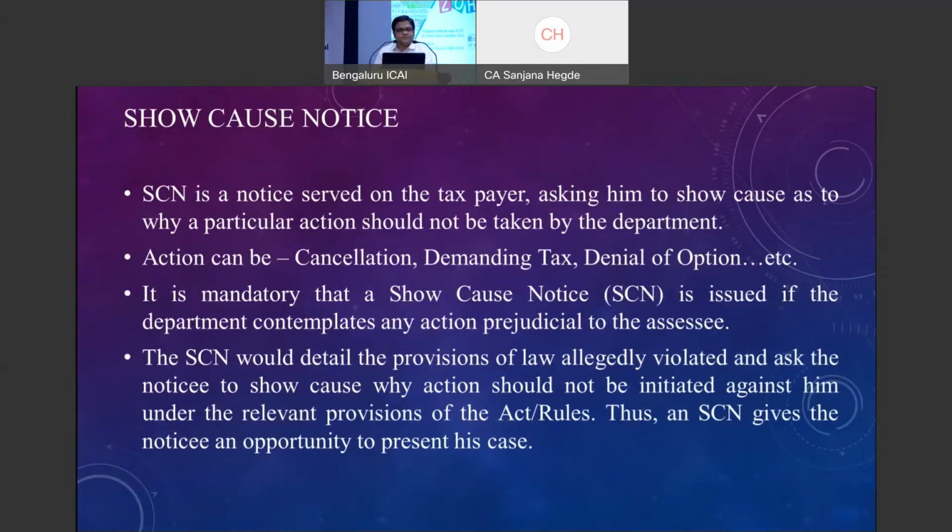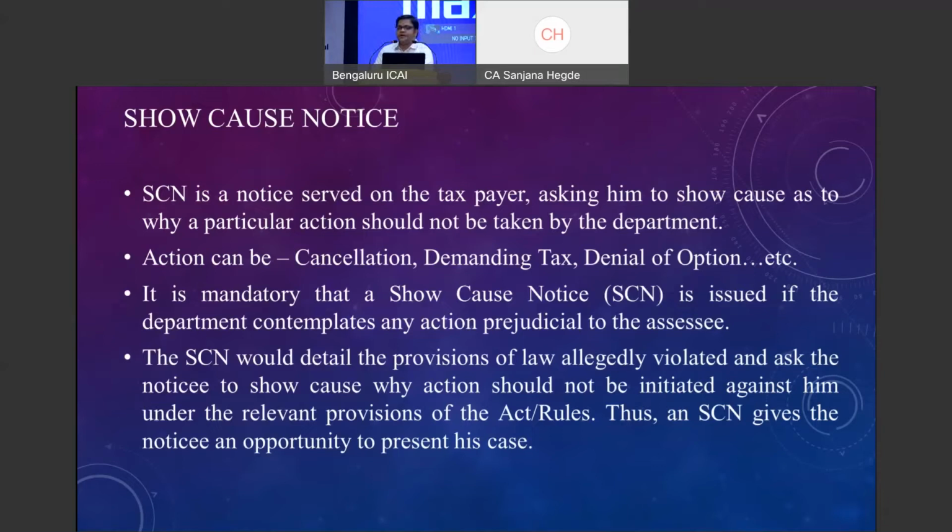This is a notice. You also may get a document saying: why we should not collect taxes from you, why we should not collect interest from you, and why we should not collect penalty from you. You are directed to show cause as to why these actions should not be taken. So notices are different, show cause notices are different.